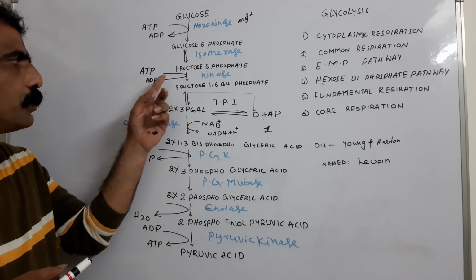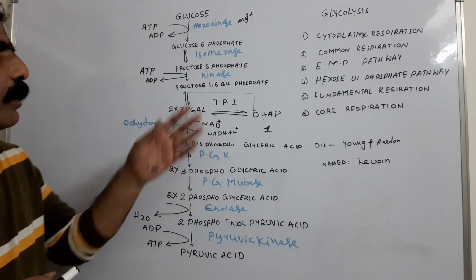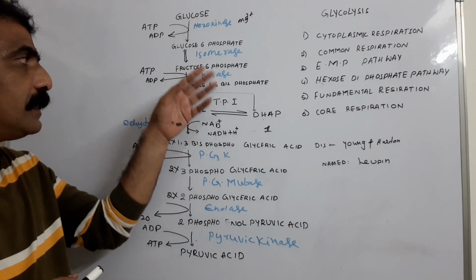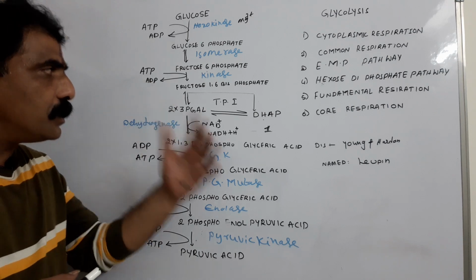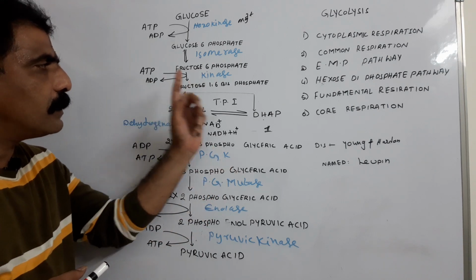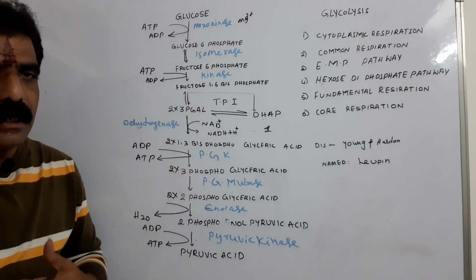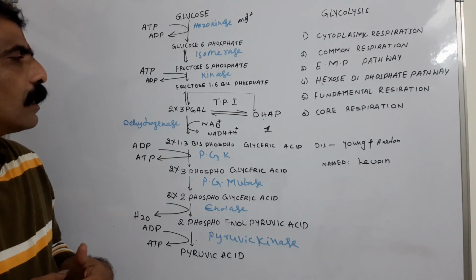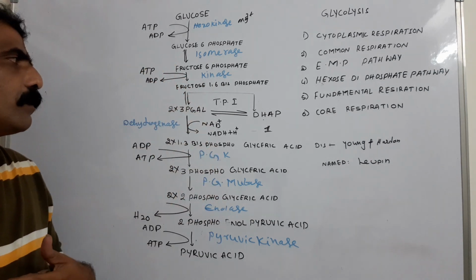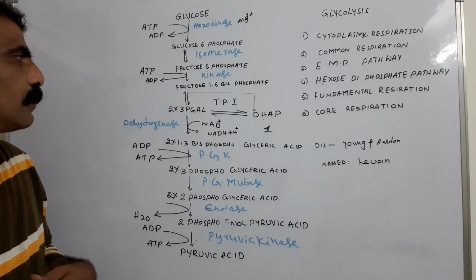Inorganic phosphate is added to the first carbon of the fructose 6-phosphate. Already one is there on the 6th carbon. Now the new one is added to the first carbon. That results in the formation of fructose 1,6 bisphosphate. So this is a committed reaction. Once fructose 1,6 bisphosphate is formed, the glycolytic pathway will be continued. Hence it is called the committed step of glycolysis.